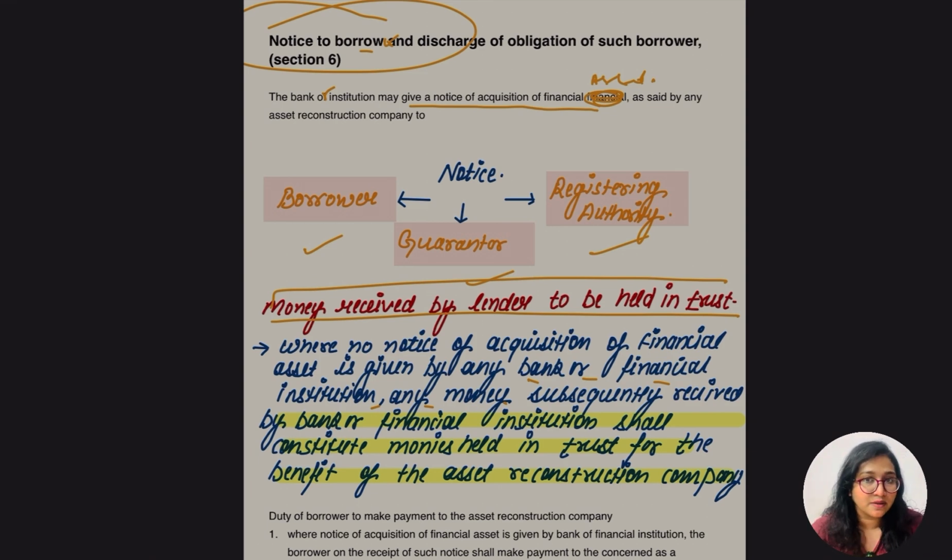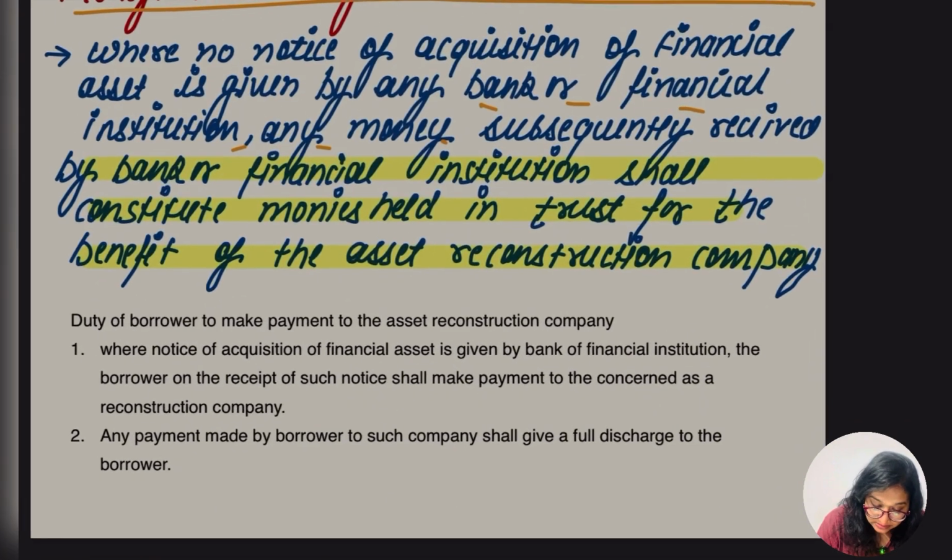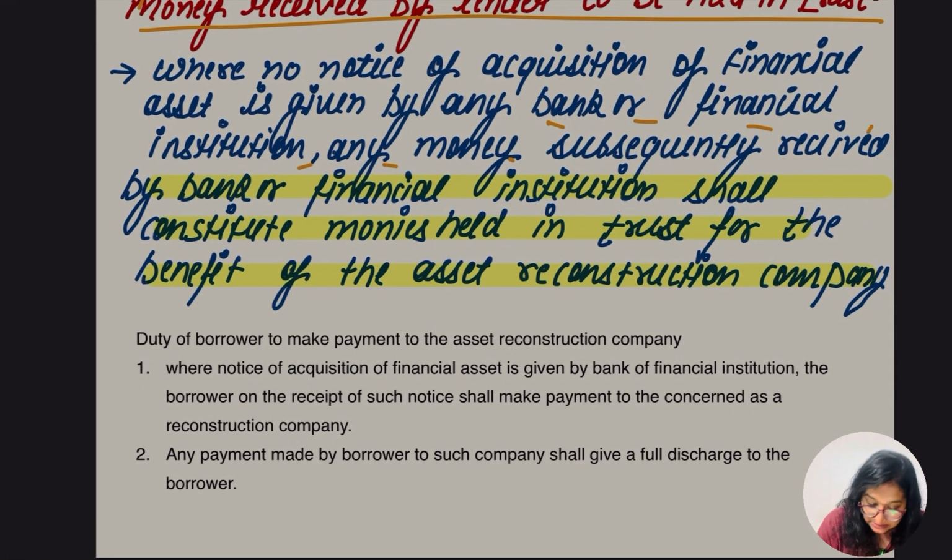The money received from the borrower by the bank or the financial institution shall constitute money held in trust, for the benefit of whom?